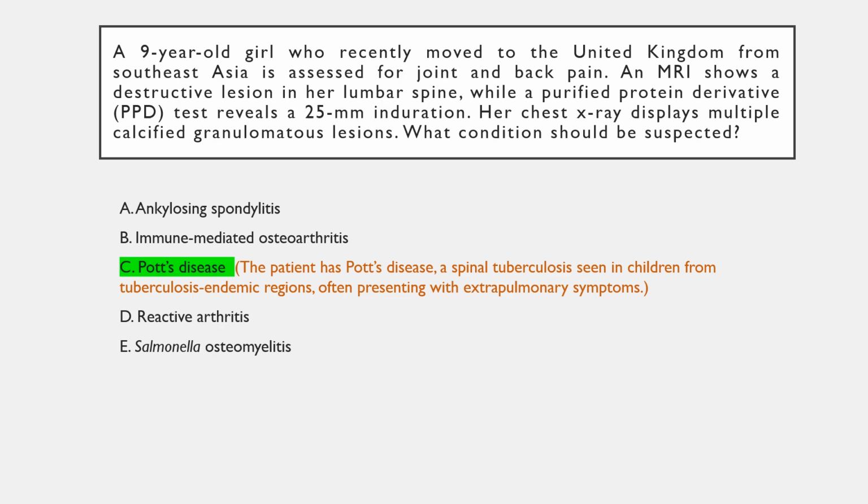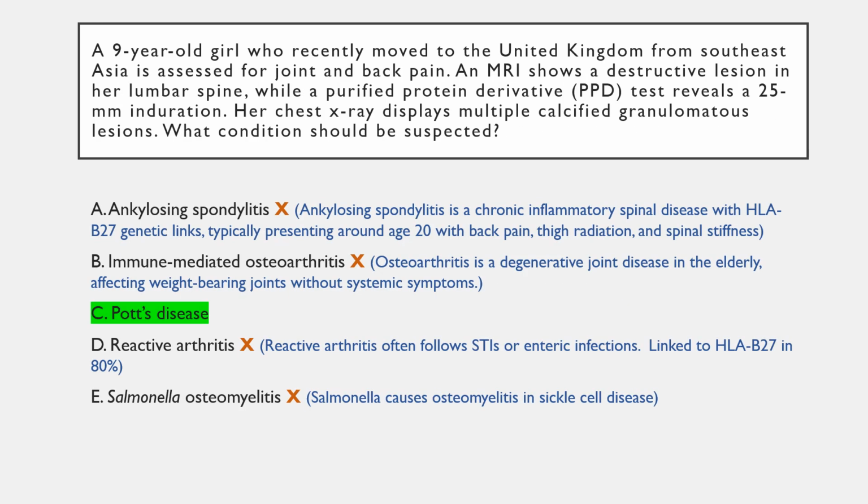Let's have a look at why the other options are incorrect. Option A is incorrect, as ankylosing spondylitis is a chronic inflammatory disease of the spine that presents with back pain radiating down to the thighs and stiffness in the spine. There is a genetic predisposition involving HLA-B27, and the onset is usually around 20 years of age.